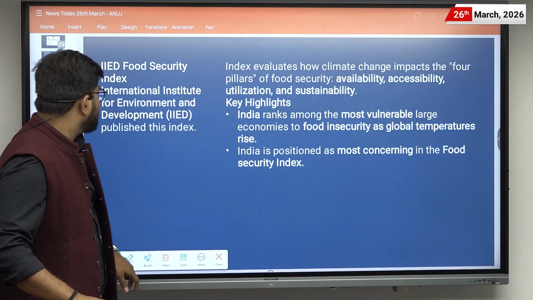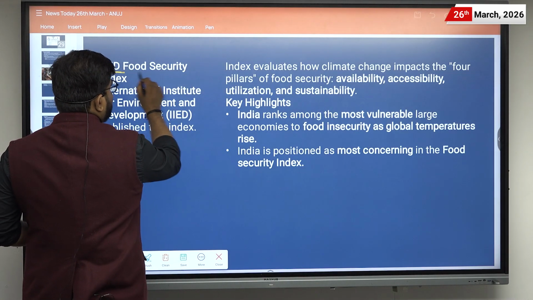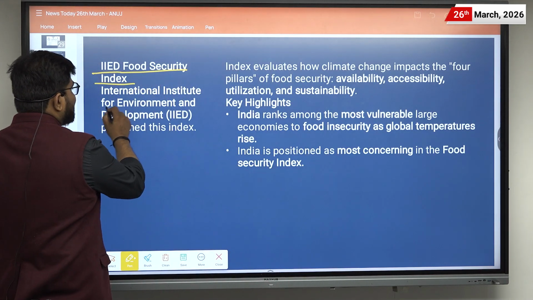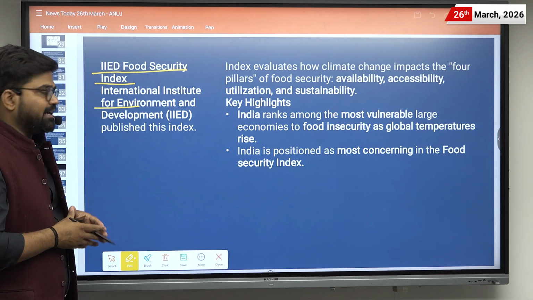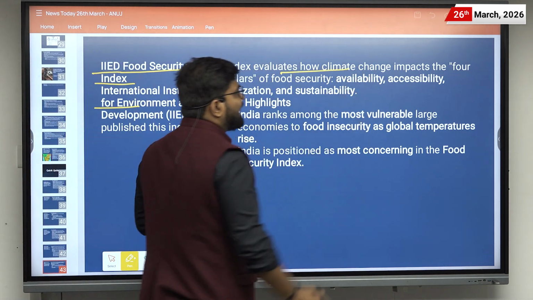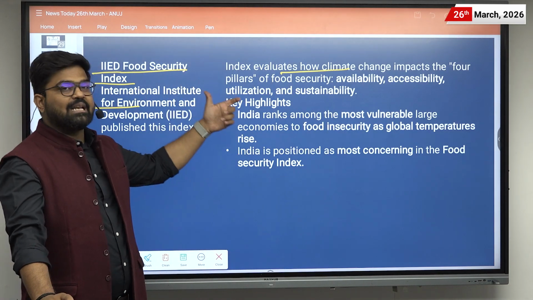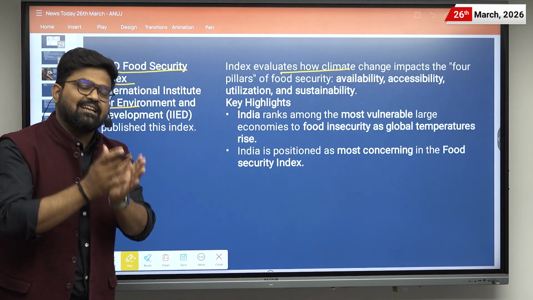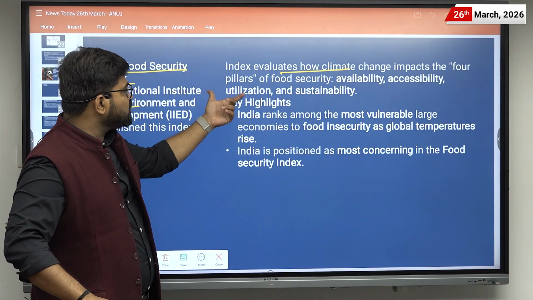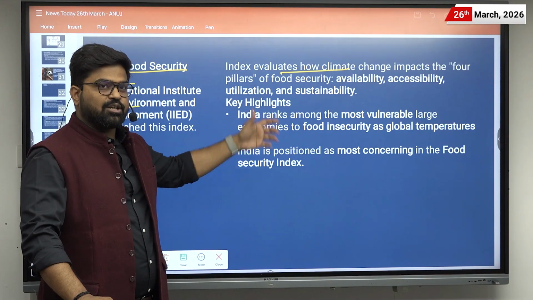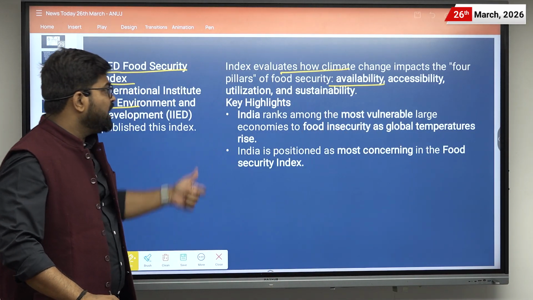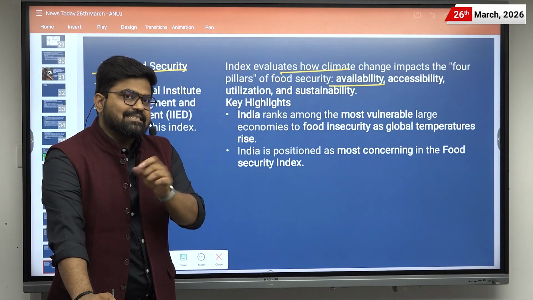The next quick update is about the IIED Food Security Index. This index has been released by the International Institute for Environment and Development. They have published this index, and it evaluates how climate change will impact the 4 pillars of food security. Basically, it is interlinking climate change with food security. And what are those 4 pillars of food security which they are considering? That is availability of food, accessibility of food, utilization of food and sustainability of food.